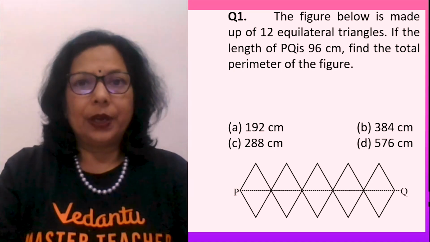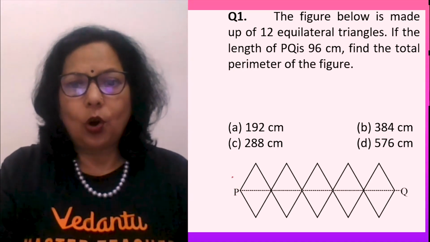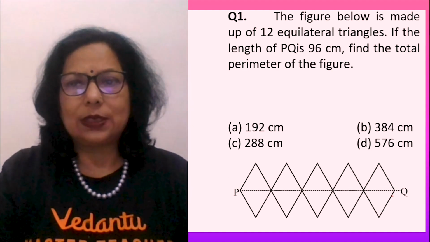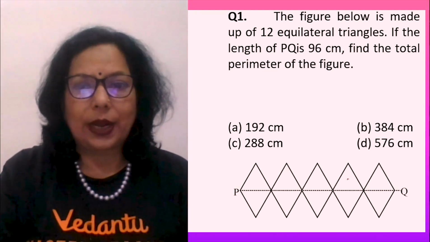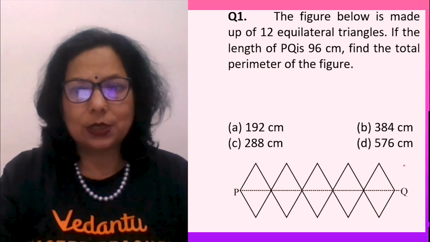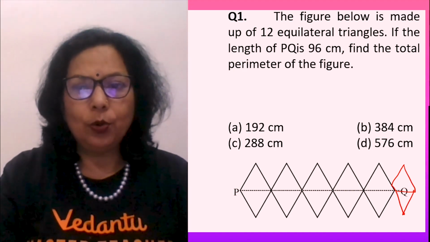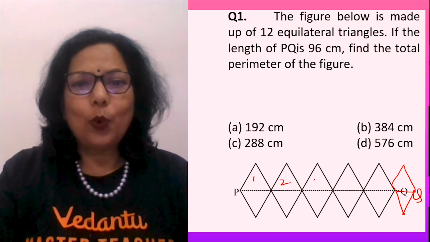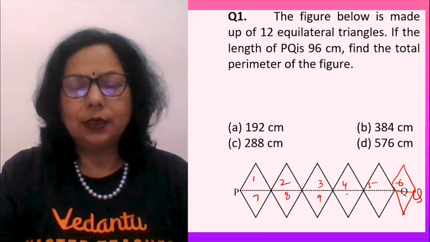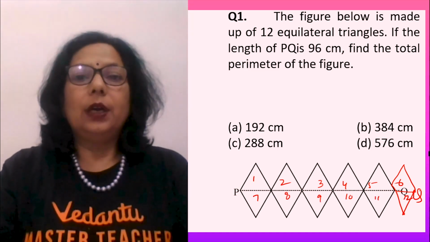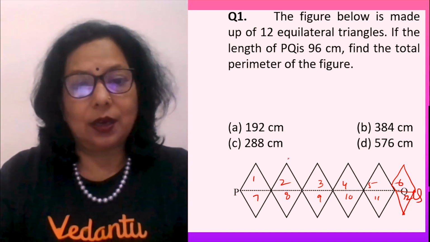Or in the NSTSC. The figure below is made up of 12 equilateral triangles. If the length of PQ is 96, this whole length is 96. Find the total perimeter of the figure. There are 12 equilateral triangles, 6 on the upper side and 6 on the lower side. In the figure, one triangle is missing, which I am drawing now. This is Q. So 1, 2, 3, 4, 5, 6, 7, 8, 9, 10, 11, 12. There are 12 triangles. How do we find the side from PQ 96, and how do we find the perimeter?